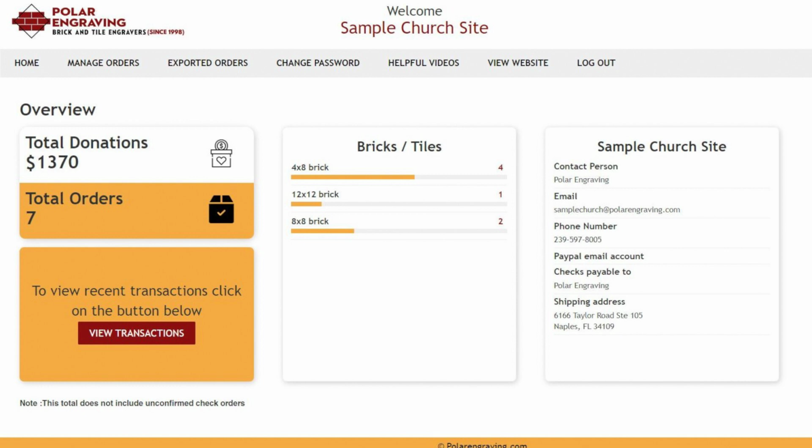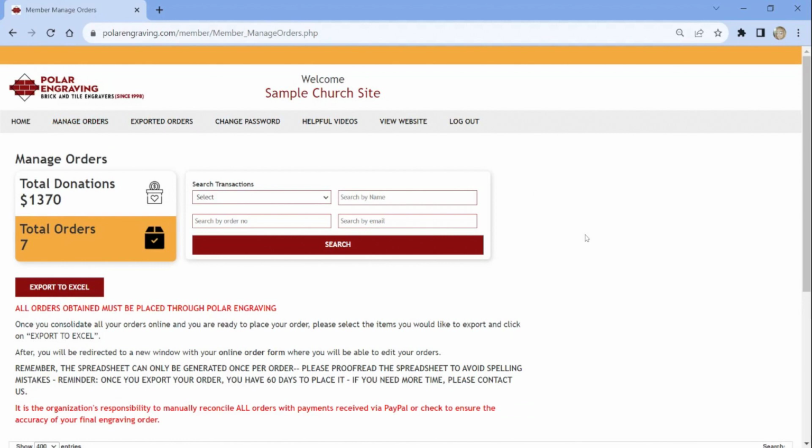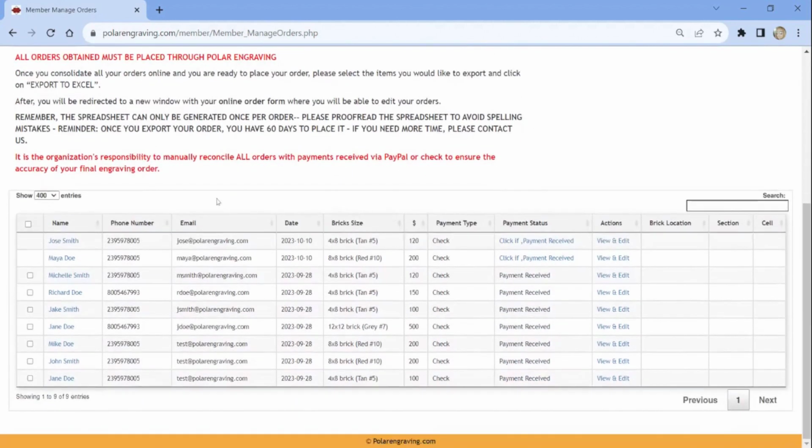Keep in mind that this does not include payments that are made by checks unless they have been marked off as paid. To manage your orders, click on Manage Orders in the menu. This will bring you to a list of entries with your donor's name, phone number, email, date of purchase, brick or tile size, amount, and payment type.